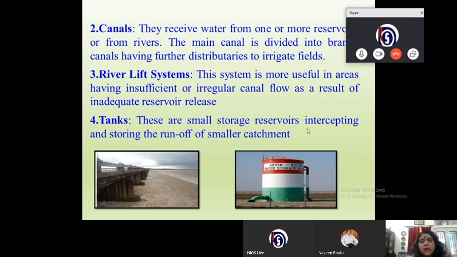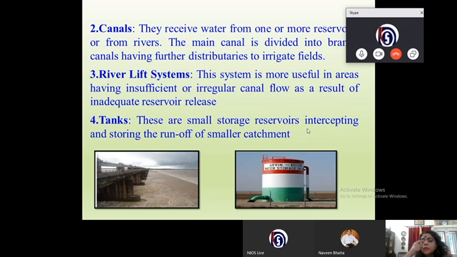Another way is the canal. Canals receive water from one or more reservoirs or from rivers. The main canal is divided into branches having further distributaries to irrigate fields. Then there is the river lift system.